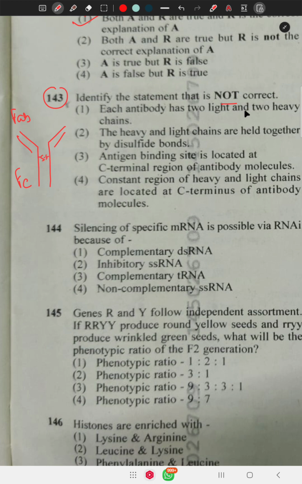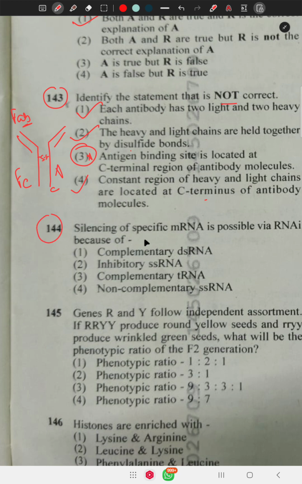Each antibody has two light and two heavy chains, right? The heavy and light chains are held together by disulfide bonds, right? Antigen binding site is located at the C terminal. This is the C terminal, no. This is the fragment of the antigen binding site, so this is false. The constant regions of heavy and light chains are located at the C terminals, right? So the incorrect option is option number 3.